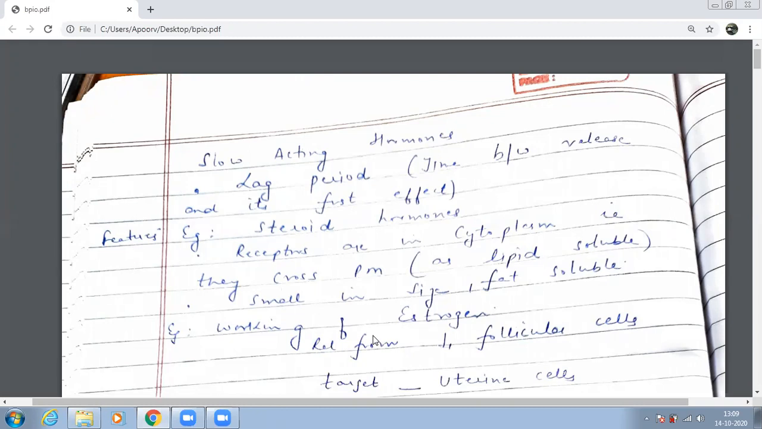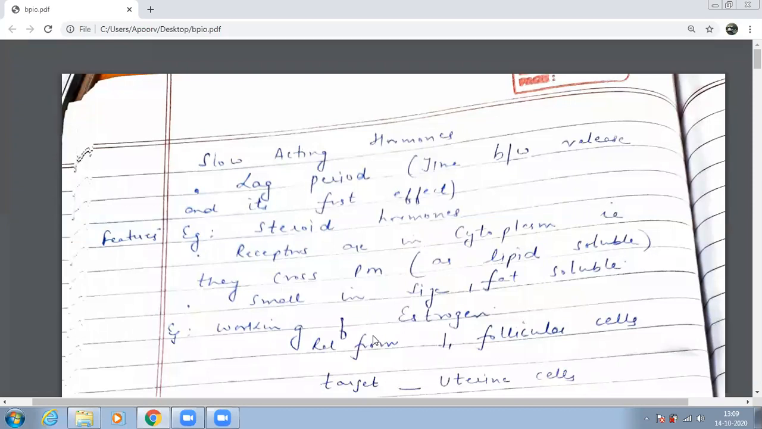It will simply go and reach the cells. The receptor is present on the boundary of the cell. Immediately it will bind to the receptor and start acting. So those kinds of hormones are known as quick acting hormones. There is no lag period in quick acting hormones.